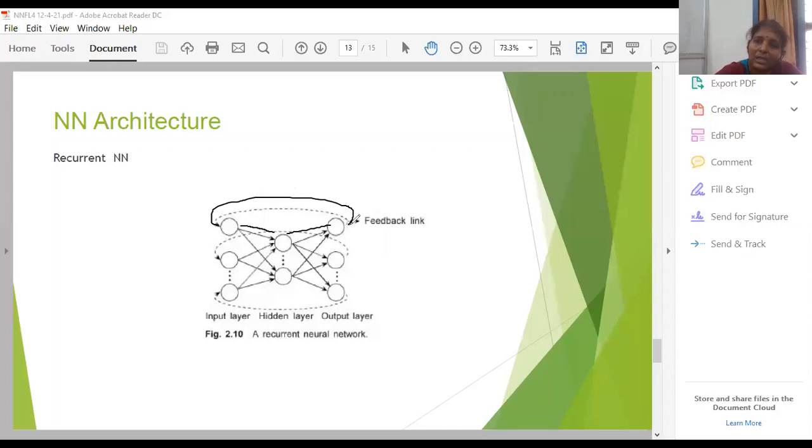If the desired output is not obtained, you can feed back through this link to the input layer until you get your desired output. So this architecture is named the recurrent neural network architecture. While learning your third unit, you will be learning these different architectures.